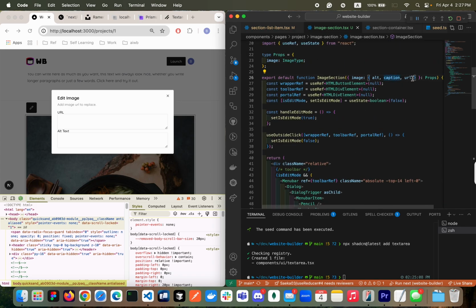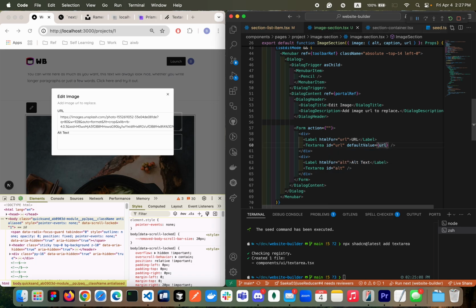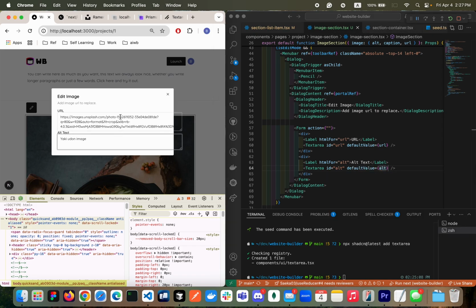We need to have the alt text and the URL render to here. To do that, I'm gonna have default value to be URL showing up already. Yeah, of course we need to style it, right? And the default value that is up here, showing up correctly, right? But it's overflowing somehow. We need to fix it.